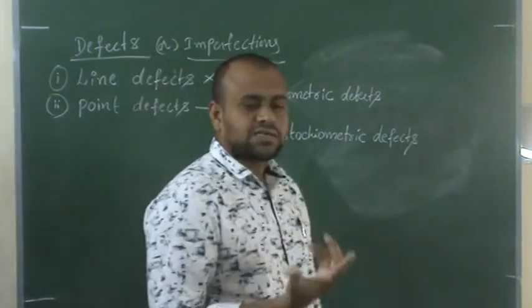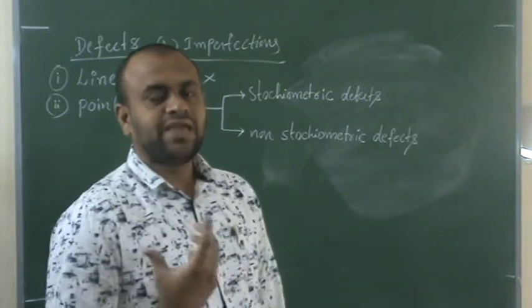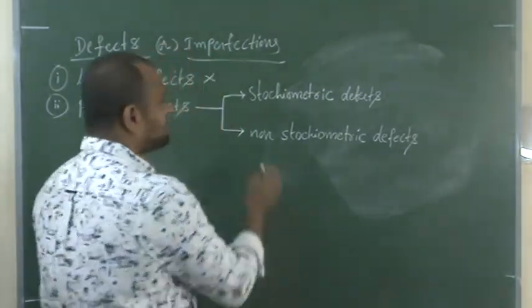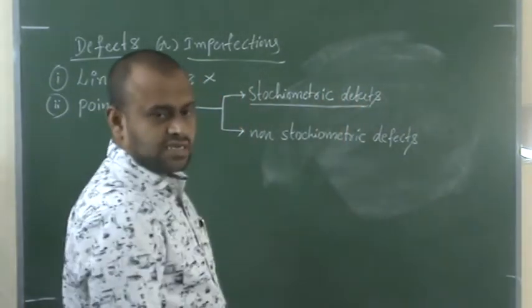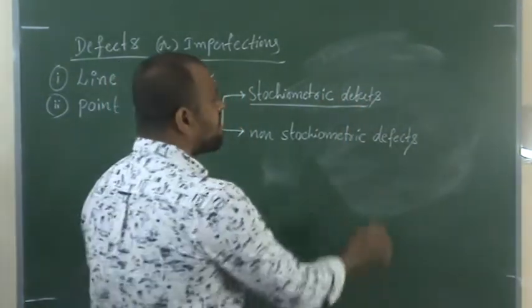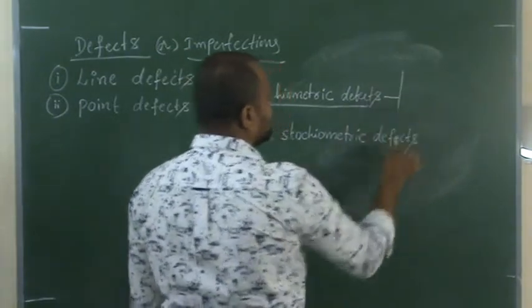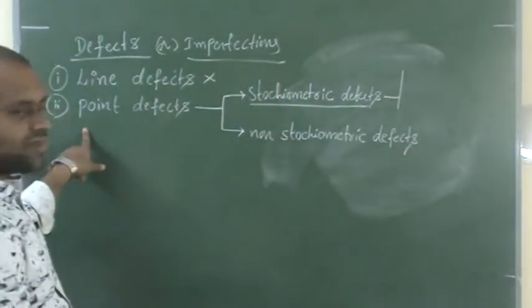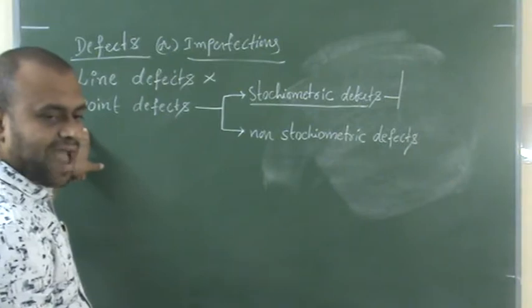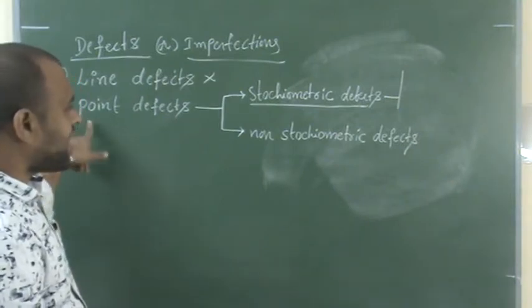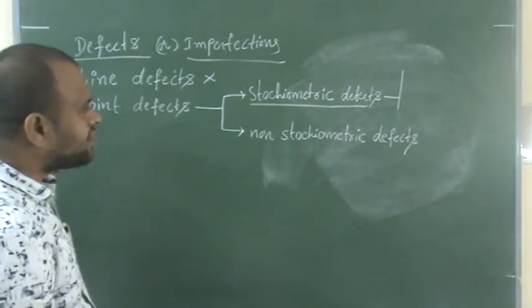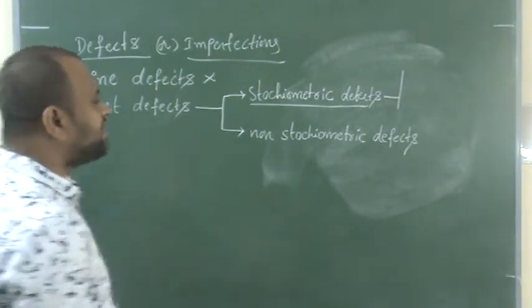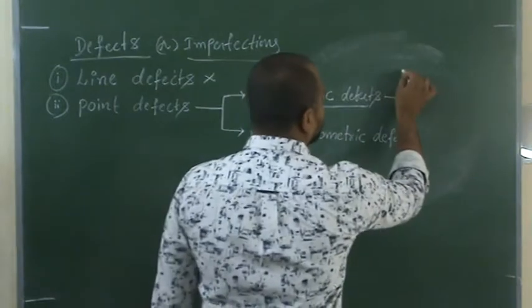While discussing further, you will understand more clearly what a stoichiometric defect is and what a non-stoichiometric defect is. Now let's discuss one by one in detail. In today's class, let's discuss stoichiometric defects in detail. You should remember this, so I am drawing it schematically. I'll give you time later on to draw this. Stoichiometric defects are of 2 types.